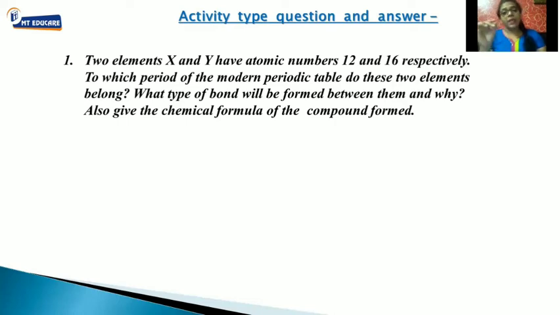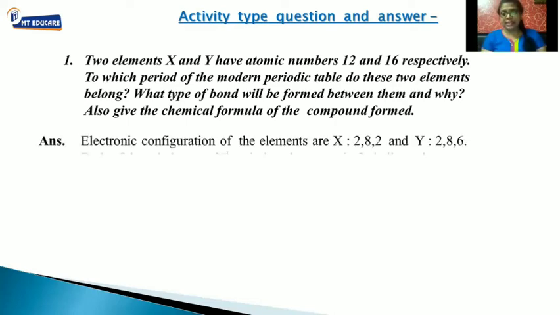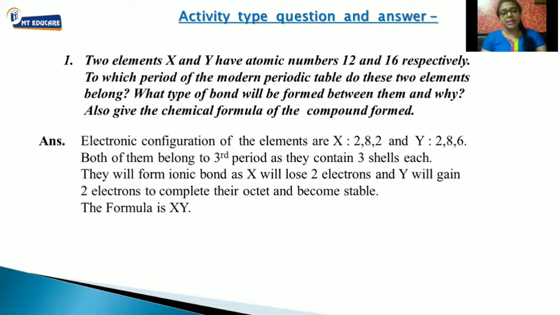Exactly, 2, 8, 6. Now students, you can see each of them is having 3 shells.